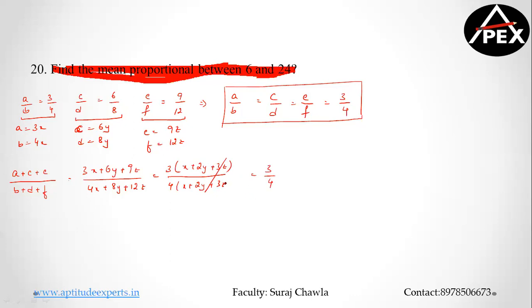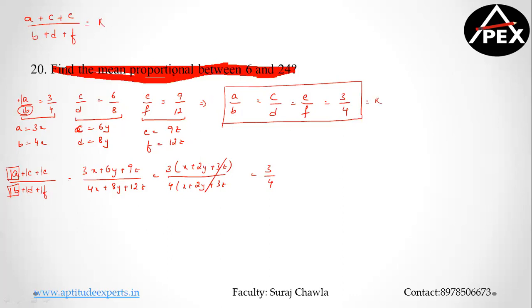Now what is the logic or the rationale behind it? Whatever I pick up from the numerator as the coefficient and the sign, so what did I do? I took a plus 1a. Now what is the respective denominator? B. So I'm taking a plus 1b. Similarly, I took a plus 1c, plus 1d, plus 1e, plus 1f. So if I take the linear combination of numerators and denominators, I repeat, I picked up a from the numerator, so I picked up b from the denominator. C from the numerator, respective denominator is plus d, plus e from the numerator, respective denominator is plus f. This will be equal to the value of k, and here the value of k is equal to 3 by 4.